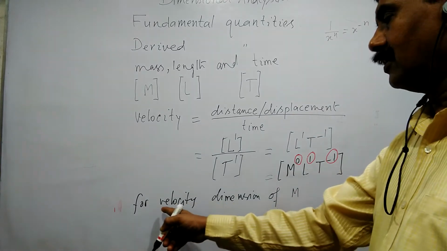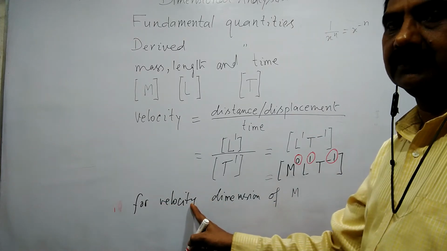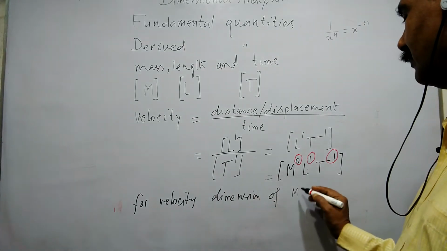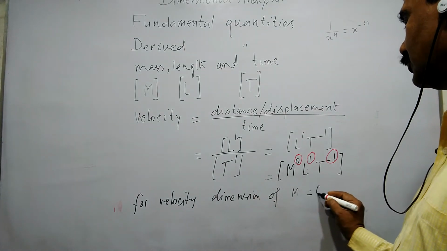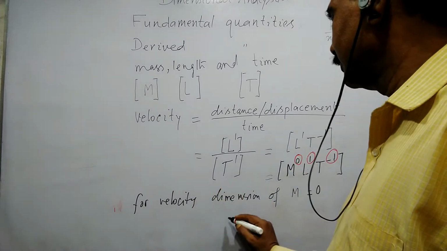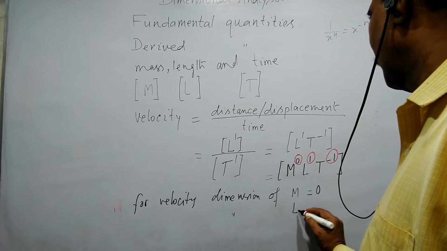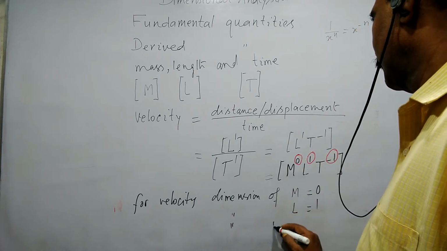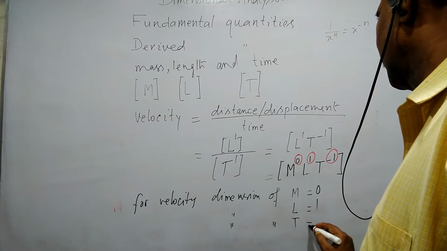For velocity, the dimension of M is equal to 0. For velocity, the dimension of L is 1, and the dimension of T is minus 1.